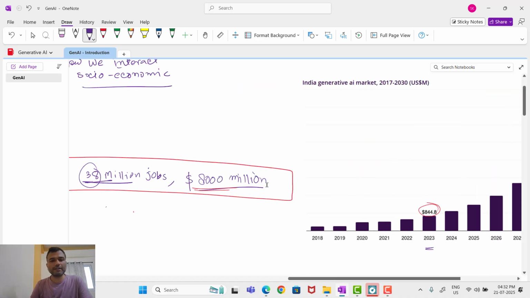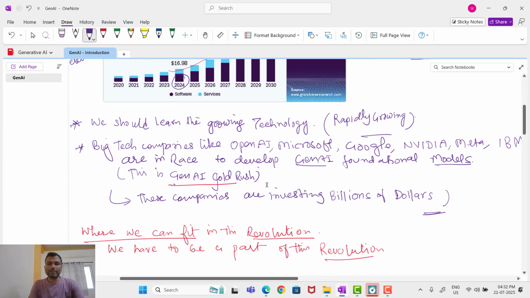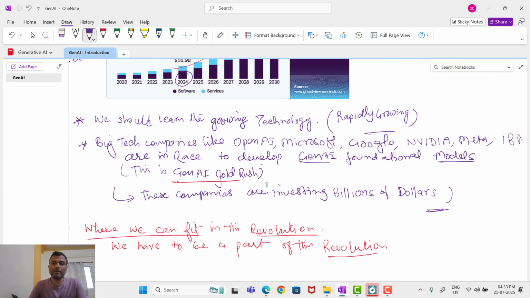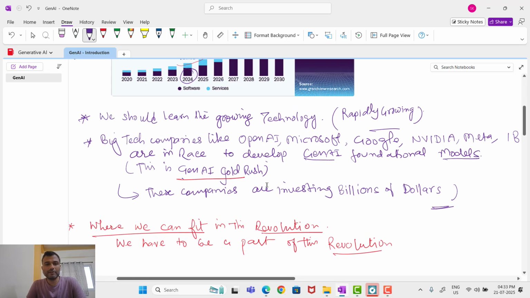So let's understand a little bit more about the big companies like OpenAI, Google, Microsoft, NVIDIA, you already know, Meta, and different big companies. Those are in a race to develop these generative AI models, okay, foundational models.